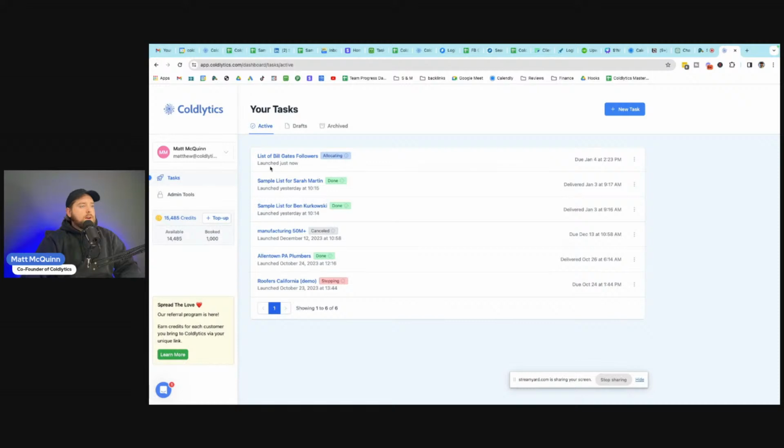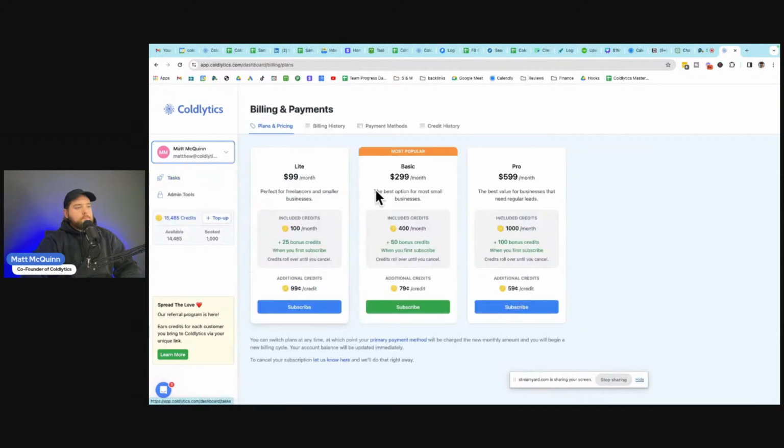Now, as far as credits to get this lead data researched, I'll show you how much all that is. Currently, our pricing is found by clicking on your username on the left-hand side and going to billing and payments. In here, you can see our 3 most popular plans. These are base packages that give you a certain price point to purchase more credits on, in addition to a batch of monthly credits. So on the higher end, at the Pro plan, you're looking at $5.99 a month for 1,000 lead credits, and for additional credits, you're paying 59 cents.